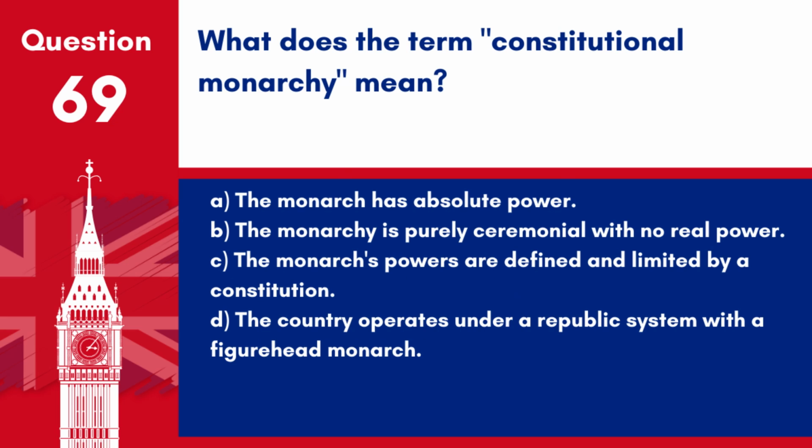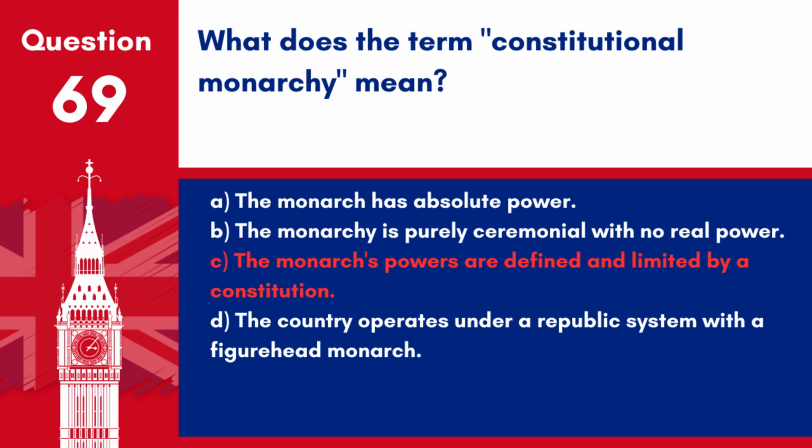Question 69. What does the term constitutional monarchy mean? A. The monarch has absolute power. B. The monarchy is purely ceremonial with no real power. C. The monarch's powers are defined and limited by a constitution. D. The country operates under a republic system with a figurehead monarch.